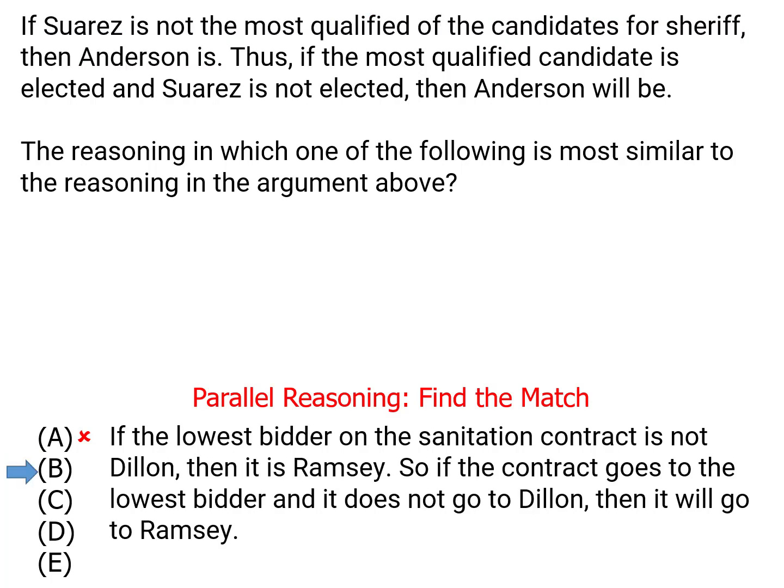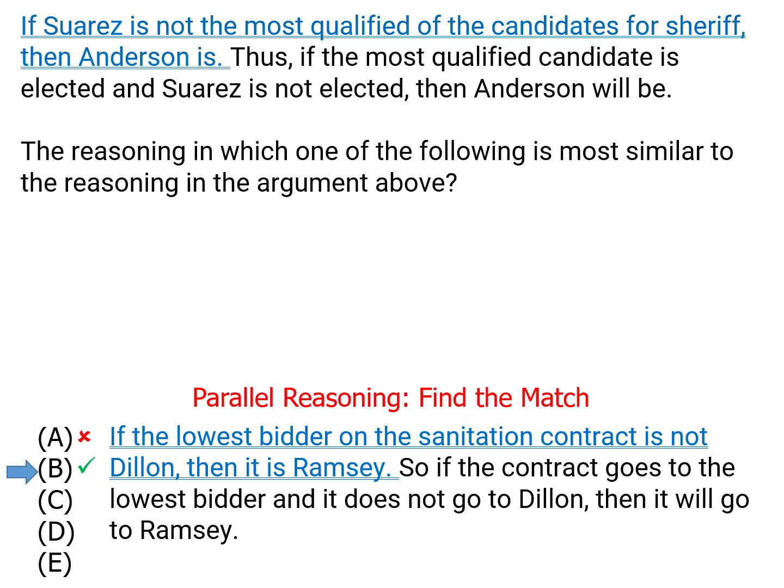So answer choice B, well, this one does work. If the lowest bidder on the sanitation contract is not Dillon, then it's Ramsey. So that's like Suarez and Anderson being the most qualified. One of the 2 of these guys is the lowest bidder. So if the contract goes to the lowest bidder and it doesn't go to Dillon, it's going to go to Ramsey. So this has that original, there's only 2 possible candidates.